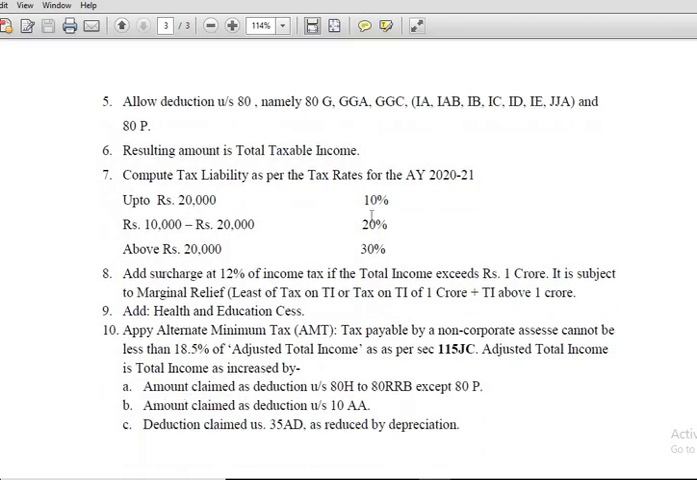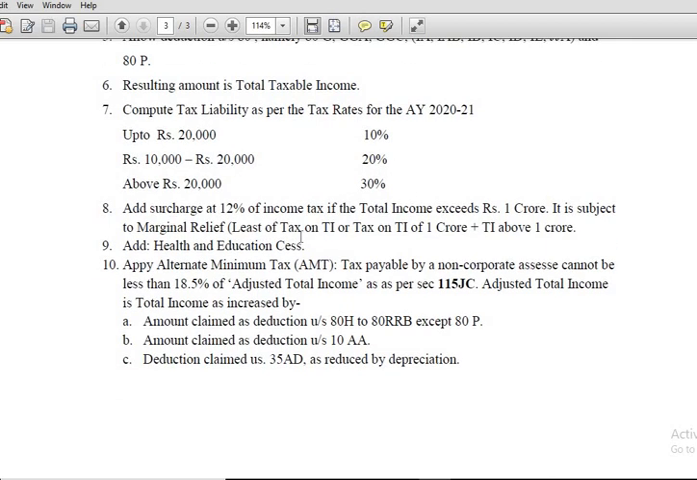Then you have to apply the tax rates in order to compute the total tax. Up to the first 10,000, the rate is 10%. I'm sorry, here it should be 10,000, not 20,000. First 10,000, 10%. Then the next 10,000 to 20,000, 20%. Over and above 20,000 is taxable at the rate of 30%. I repeat, here it should be 10,000, not 20,000.